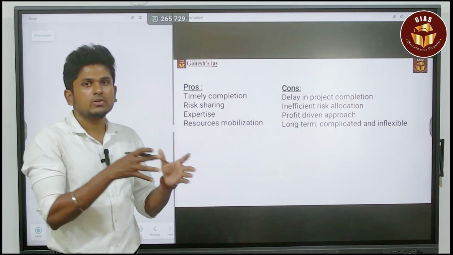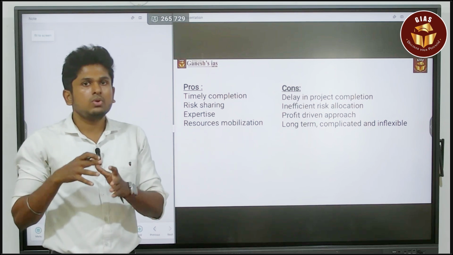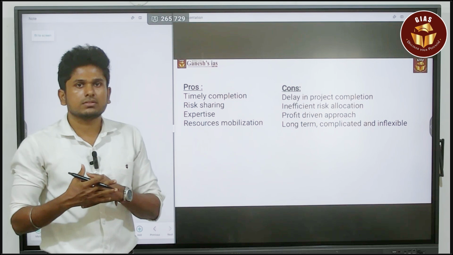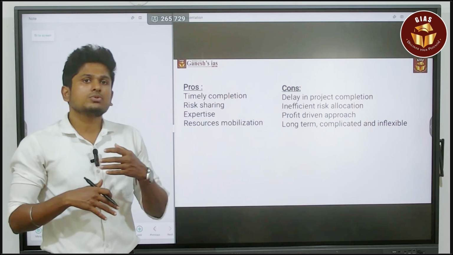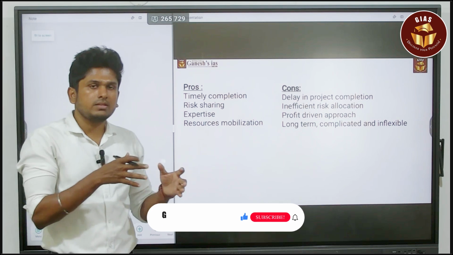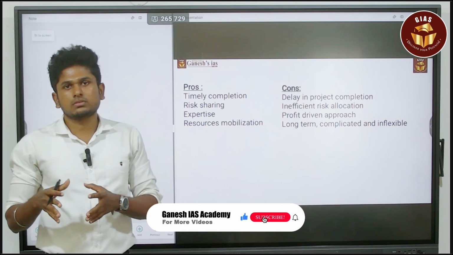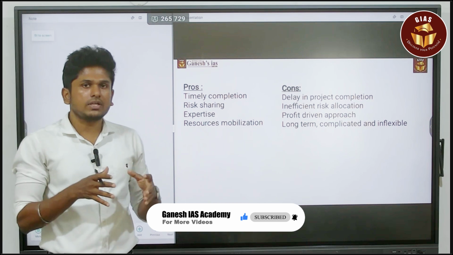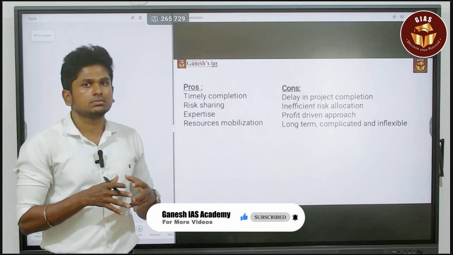But the private sector doesn't have any strict rules, and they will make flexible decisions. So that is also a major issue. It will create a tussle during the course of the project. So these are the major pros and cons affecting the triple P model.